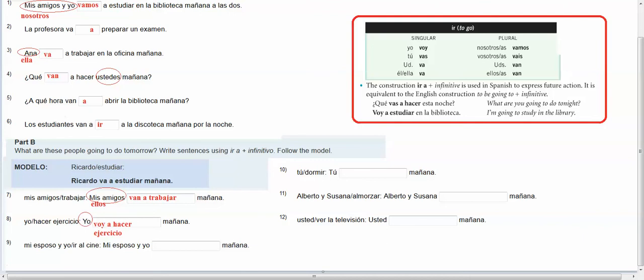So my subject is mi esposo y yo, which is the same thing as nosotros. Okay. And nosotros is right here is vamos.